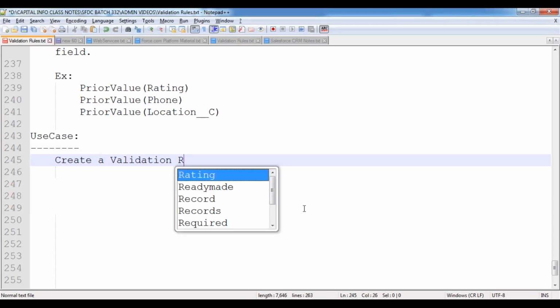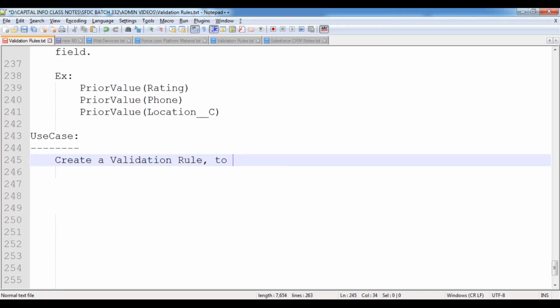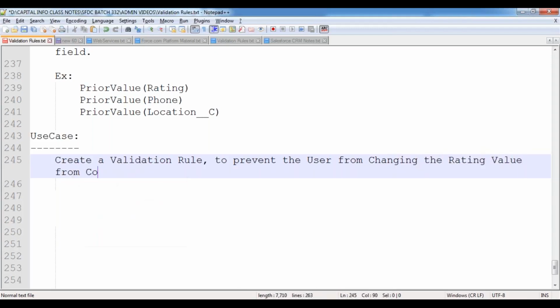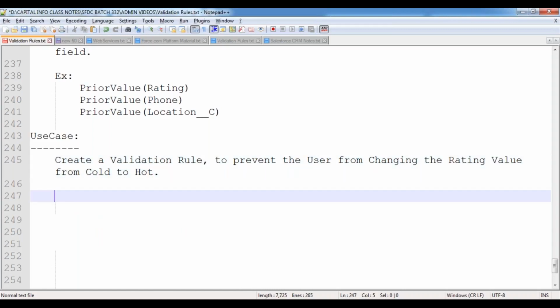Create a validation rule to prevent the user from changing the rating value from cold to hot.